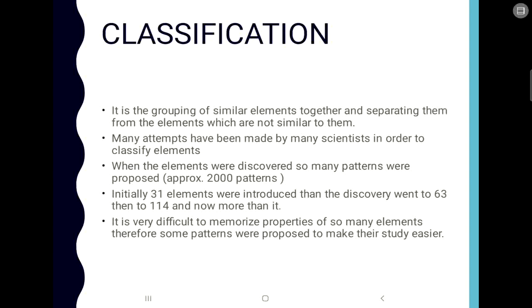Many attempts have been made by scientists in order to classify the elements. They classified elements on the basis of similar properties, grouping elements together. When the elements were discovered, so many patterns were proposed, approximately 2000 or even more patterns were proposed to create groups of these elements or to classify them. Initially 31 elements were known, then the discovery went to 63 elements, and then to 114, and now more than that.